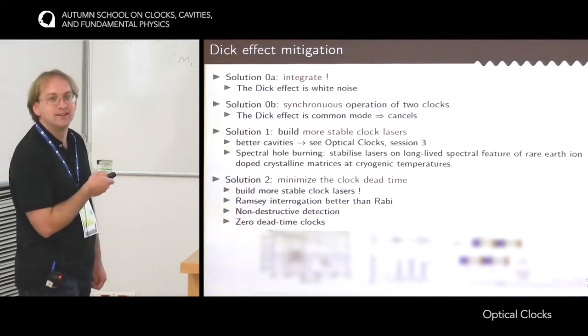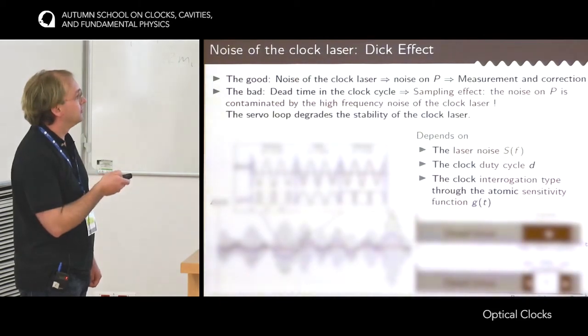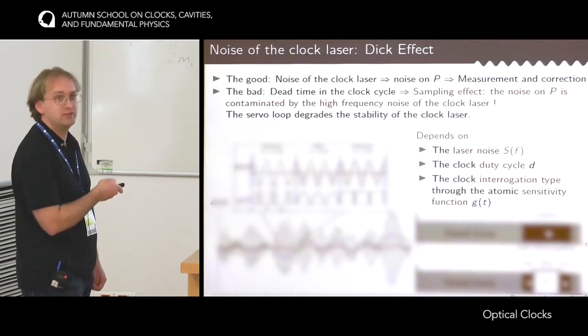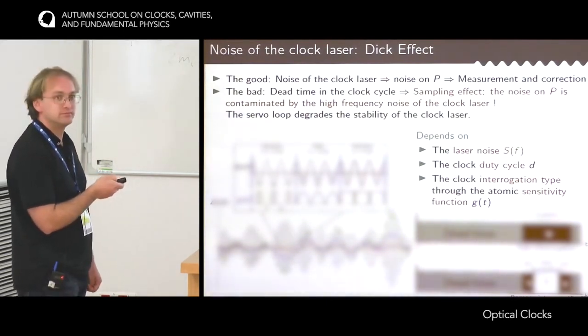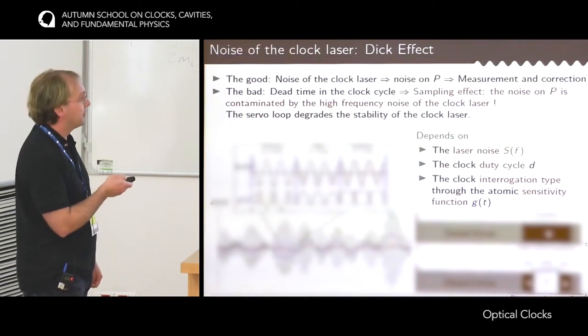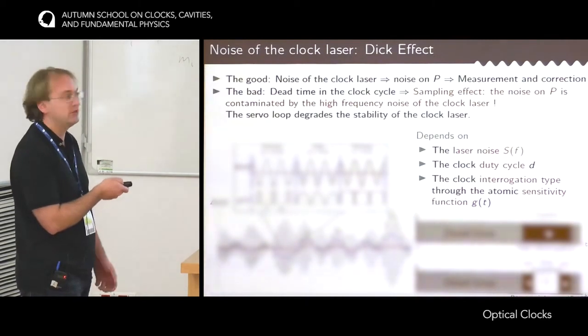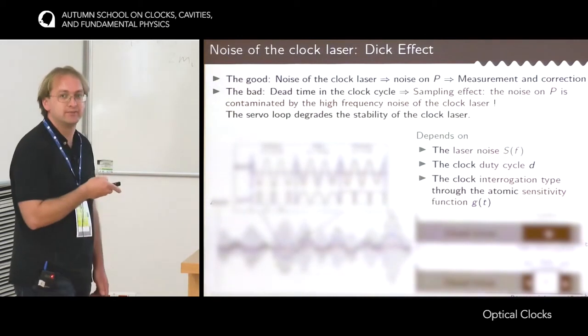Yes? Rabi interrogation, you mean a continuous Rabi? Continuous monitoring, or is it also? Yes, so in Rabi interrogation, we drive a pi pulse on the atoms for a given time, but Ramsey is the same duration, but with a free evolution time T. It's not continuous monitoring of fluorescence, which is impossible, but in principle it would be possible, maybe. The point is that with the Rabi interrogation, basically here and here you don't really monitor the frequency because the atoms are not sensitive. Okay, but on top of that, there is a dead time in the two cases.